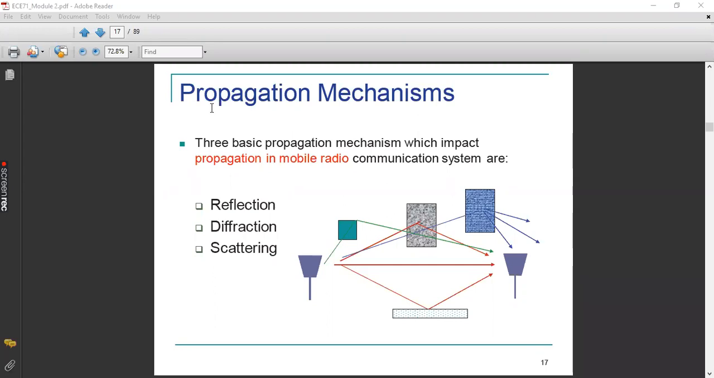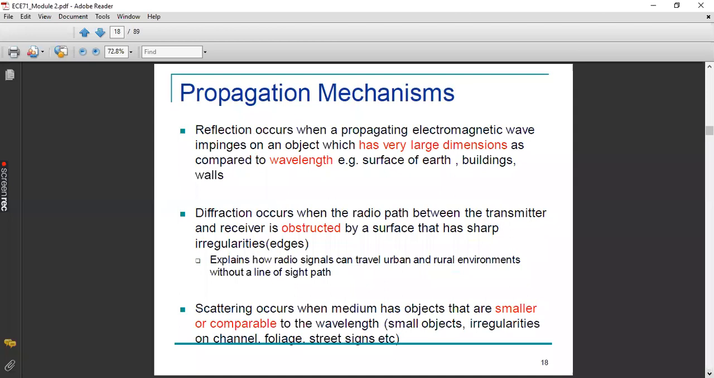Since it is a conductor, you can assume that the surface of the earth is a conductor. So a part of the wave that is impinging on the surface of the earth will get absorbed by the earth, and another part will get reflected. It is not a pure conductor as well. So a small portion of the radio waves that is touching these buildings or the surface of the earth will reflect back as well as get absorbed by the surface. That is the concept behind reflection. This is one of the propagation mechanisms that we have.